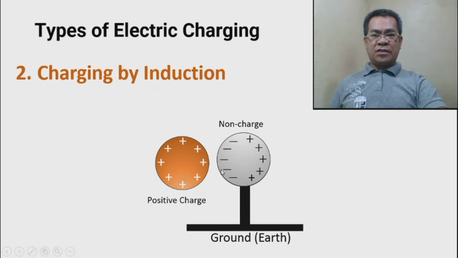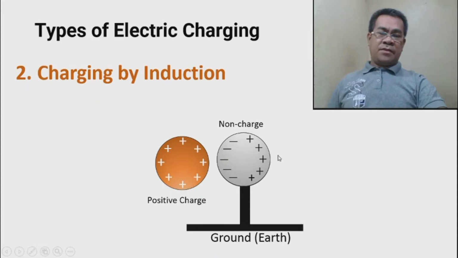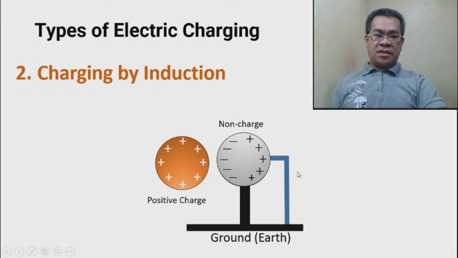If it is more on electrons, we call this negatively charged. The more protons eliminated, the more magnitude of charge occurs on this object. So what will be the process? The process is to place a ground. So you have to put a ground.